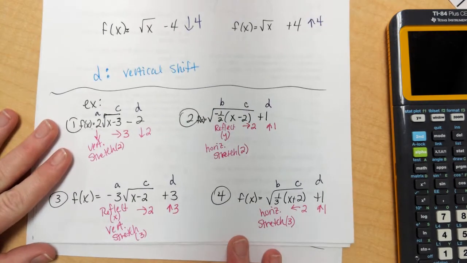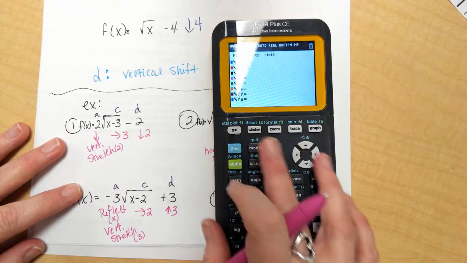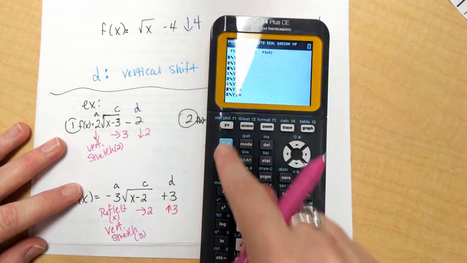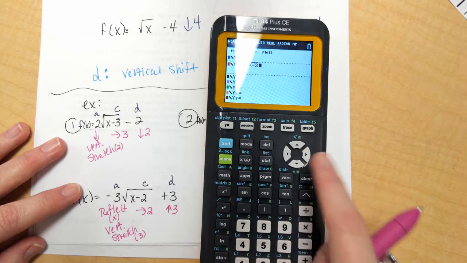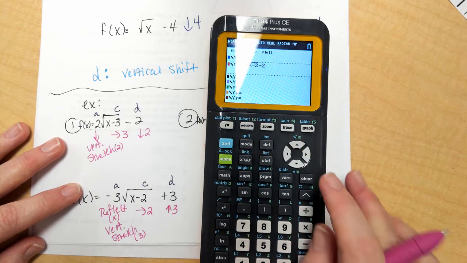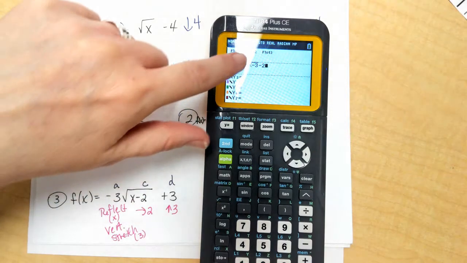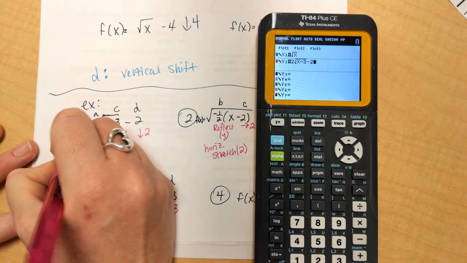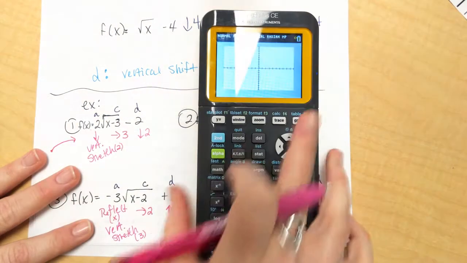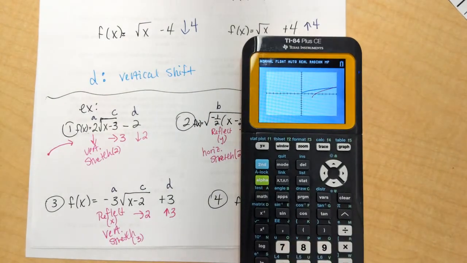Okay, now to talk about domain and range. You can use a calculator to type these in, or you can draw a rough picture. This guy is not reflecting at all, so it should look like the parent. And you should already know that the parent function looks like this. When I hit graph, there's my parent, there's my new function.